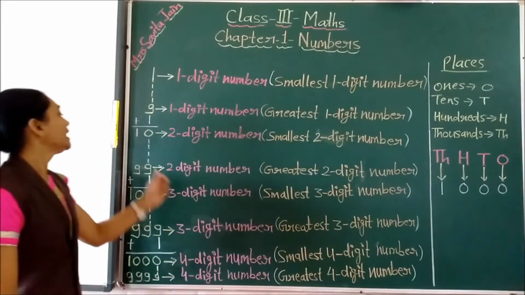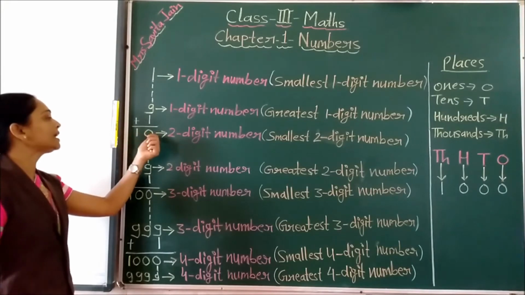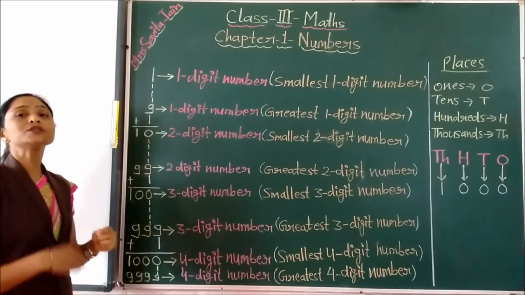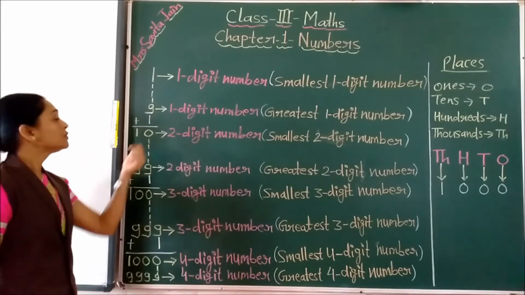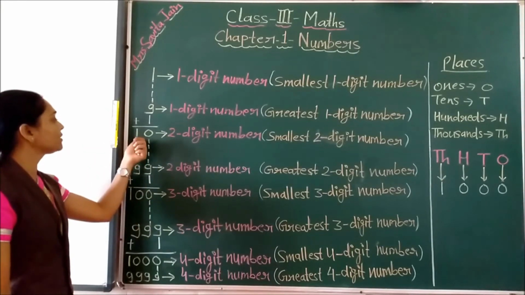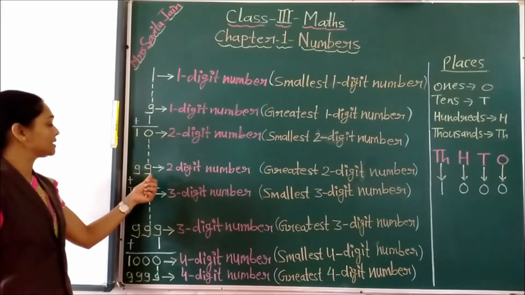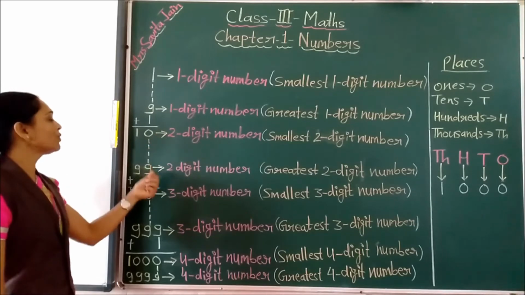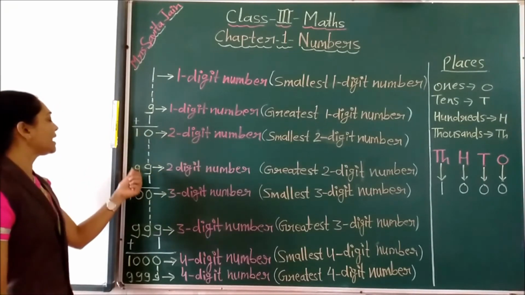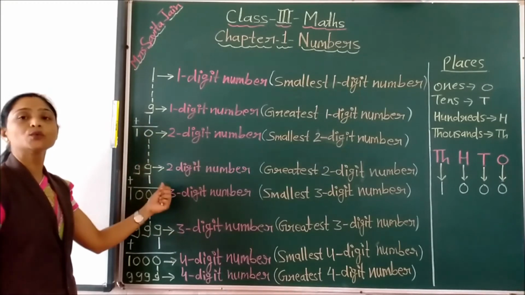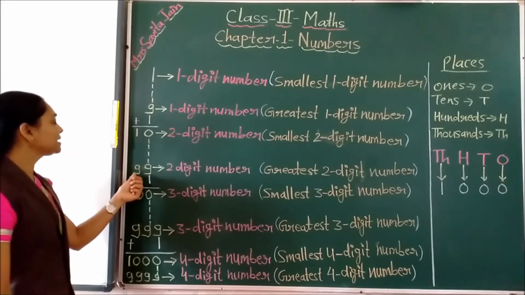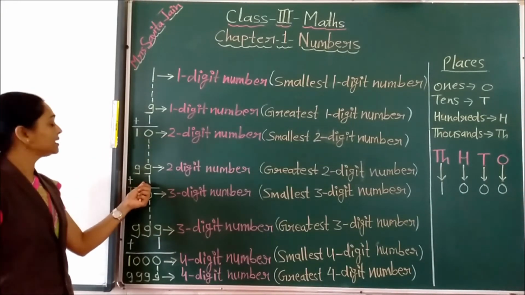Now we will see if after 10 also we continue adding 1, 1, 1, so we are going to get so many 2-digit numbers up till 99. You can see here also 2 digits and here also 2 digits. So these both are 2-digit numbers. Between 10 and 99 we are getting all 2-digit numbers.